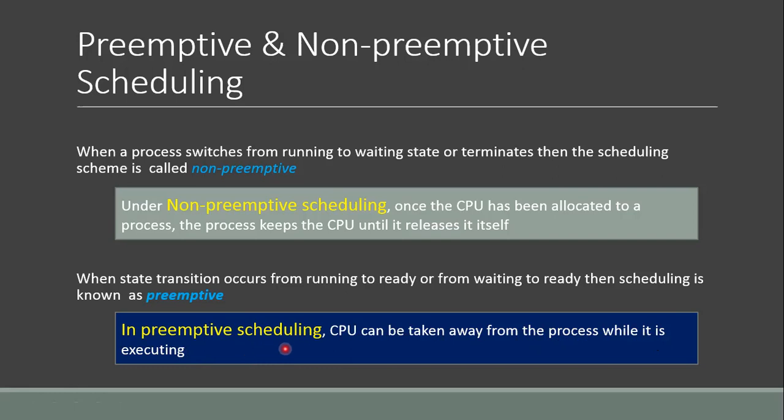So in preemptive scheduling the CPU can be taken back from a process, whereas in non-preemptive scheduling it cannot be taken back until the process itself wishes to release it.